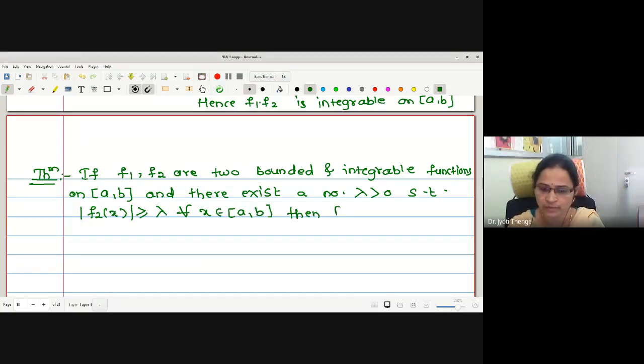Then prove that f1 by f2 is bounded and integrable.